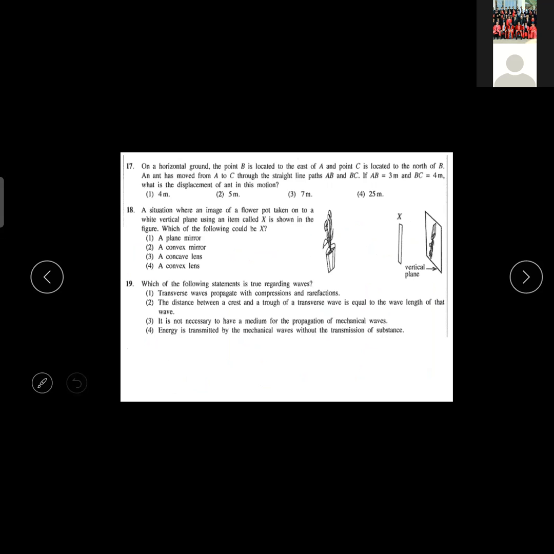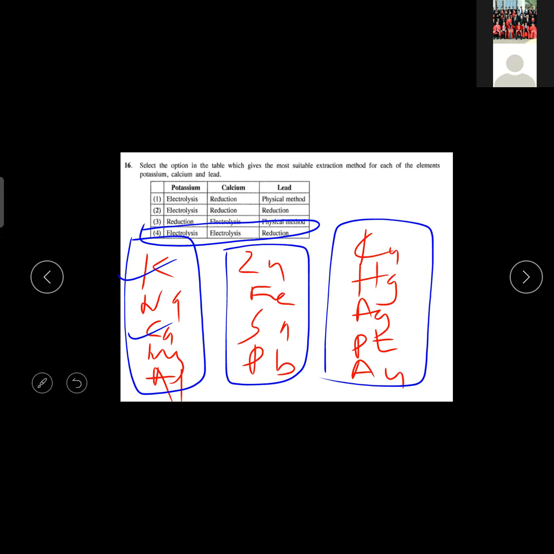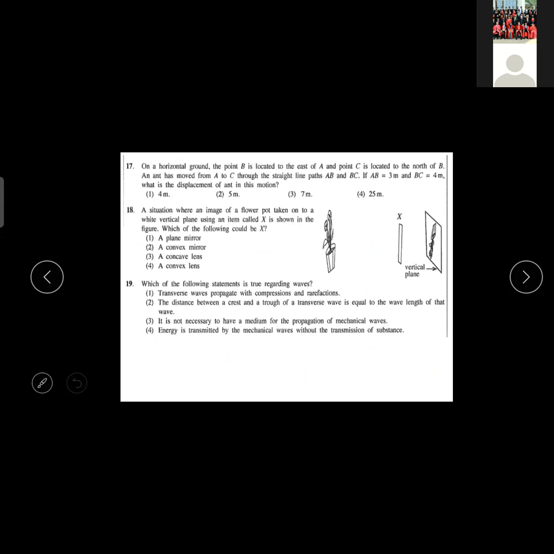Okay. Then the next one, 17, 18, 19. I have given everything in one. Yeah, I didn't make the animation for that. Yeah. Oh, 17, yeah.